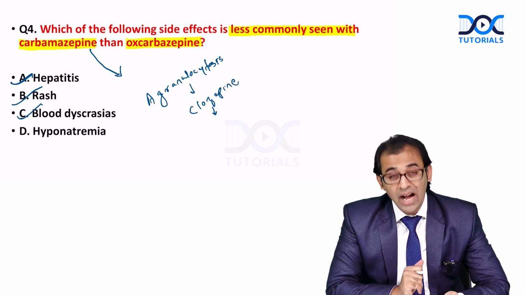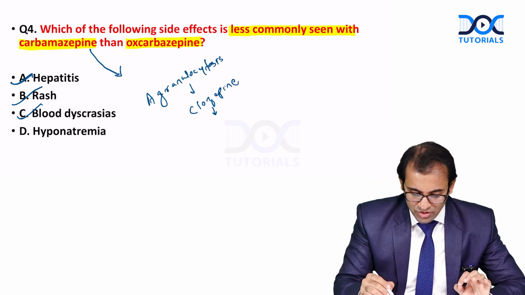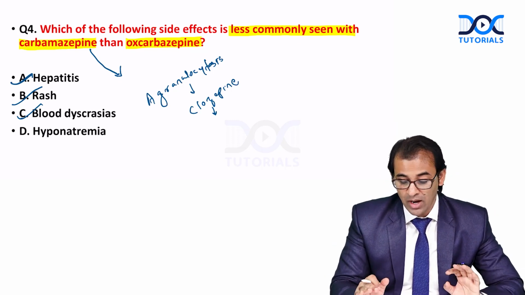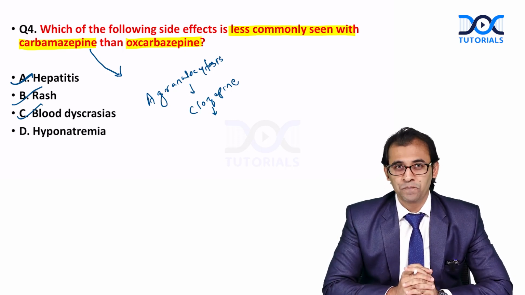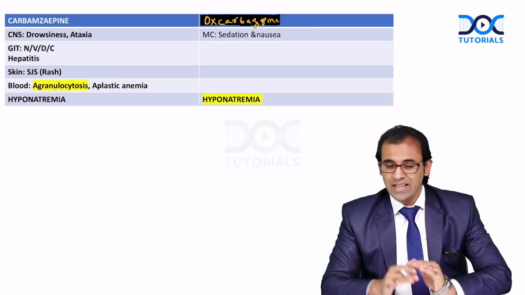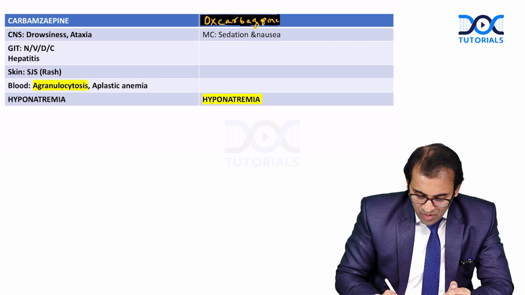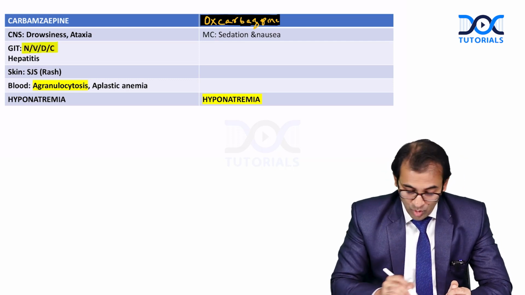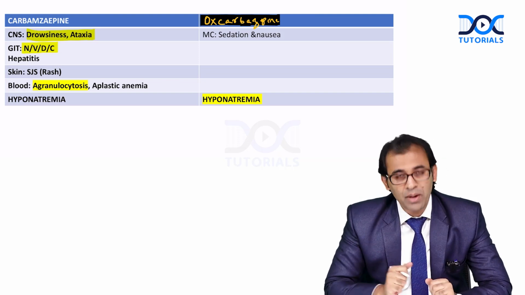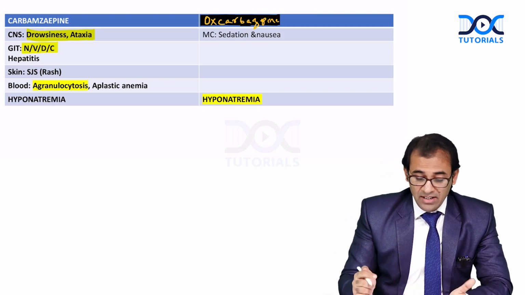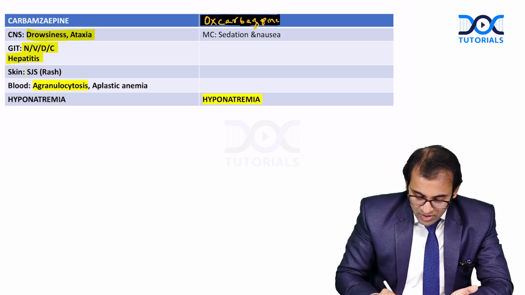Now, what about hyponatremia? Let's see this part. Whenever we are going to start the patient on carbamazepine or oxcarbazepine, we have to check the sodium level. Okay, see the side effects of these drugs. When I talk about carbamazepine, yes, nausea, vomiting, diarrhea, and constipation, also drowsiness. These are very commonly seen with carbamazepine. Hepatitis, liver toxicity, yes. A very serious side effect is Stevens-Johnson syndrome.